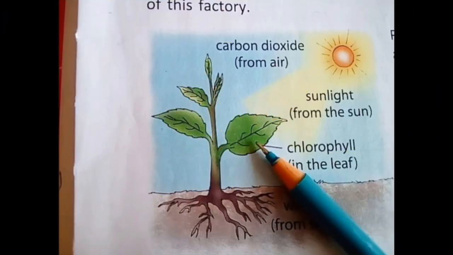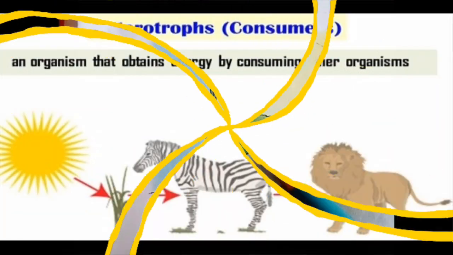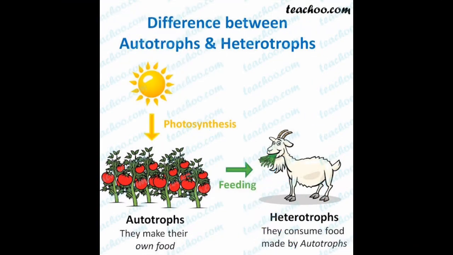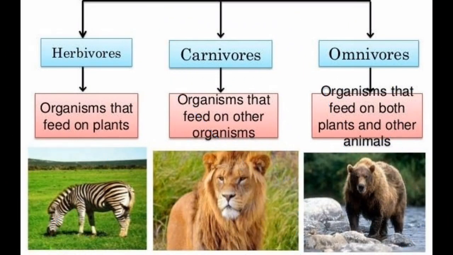Next is heterotrophs, the organisms that obtain energy by consuming other organisms. They consume other organisms, that is why they are called heterotrophs. See the difference between heterotrophs and autotrophs. Those that make their own food are autotrophs. Those that consume food are called heterotrophs.